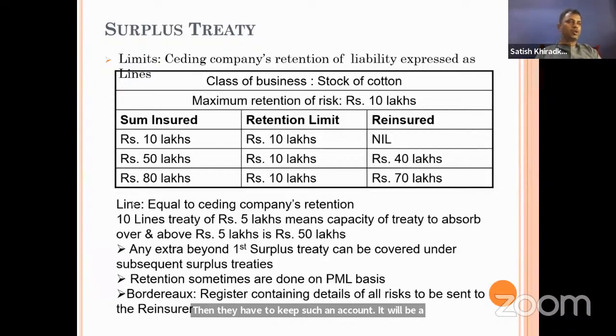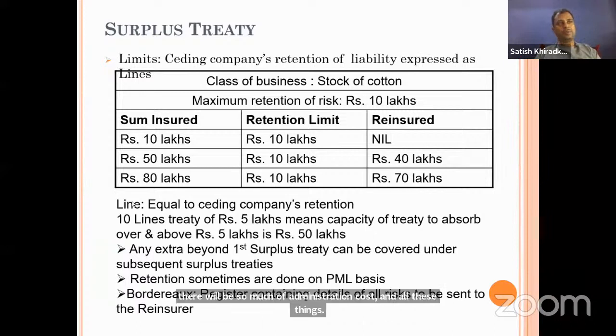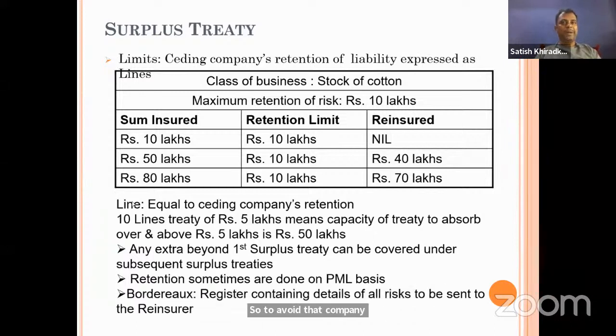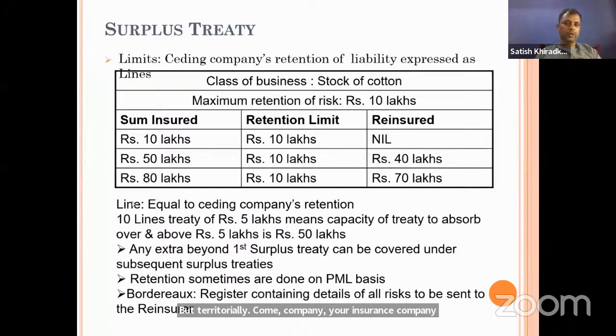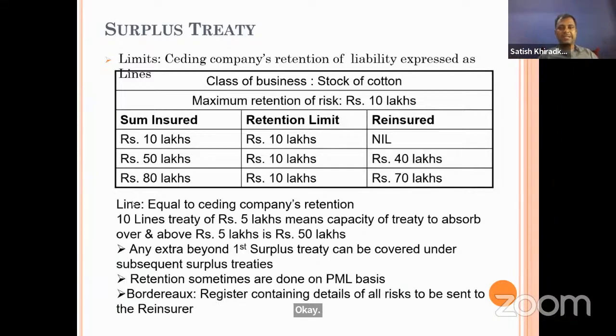To avoid that, the company keeps whatever the retention limit is. But theoretically, the insurance company can keep lower than that also. So remember that the retention limit expressed in the treaty is the maximum one. If the sum assured is 10 lakhs and the retention limit is 10 lakhs, then the cession will be nil.